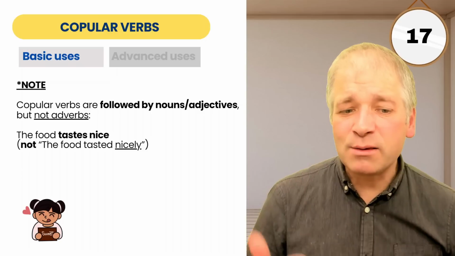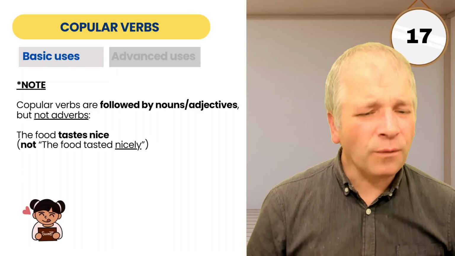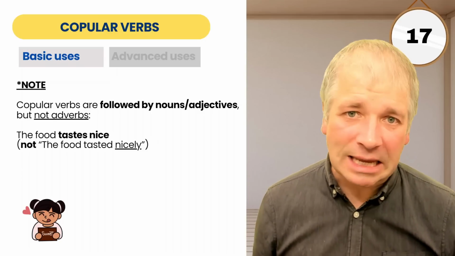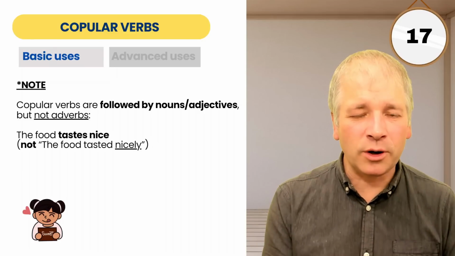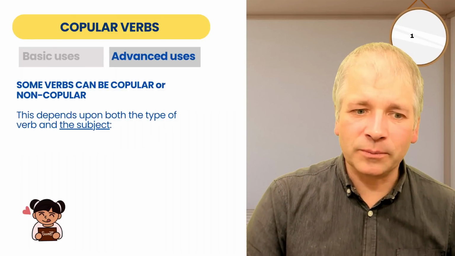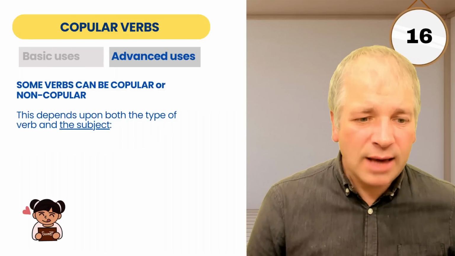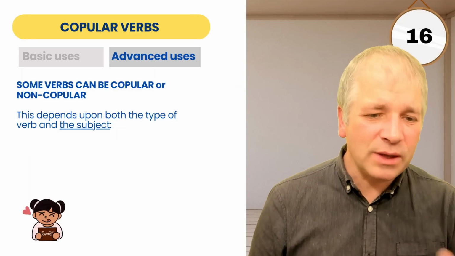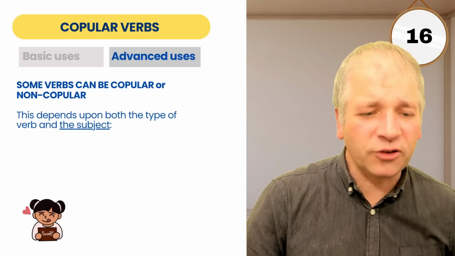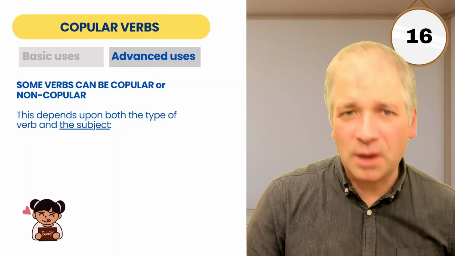So the food tastes nice, but not the food tasted nicely. It doesn't work here. I'm going to come to a situation where it does work, but not at the moment. As I said, some verbs can be copular or non-copular, and this depends upon both the type of verb and the subject.